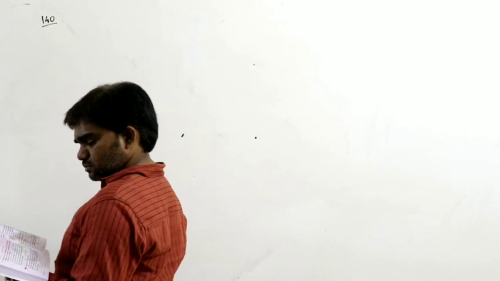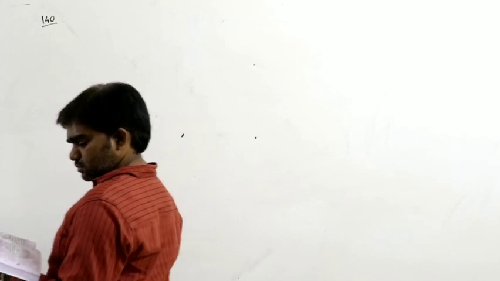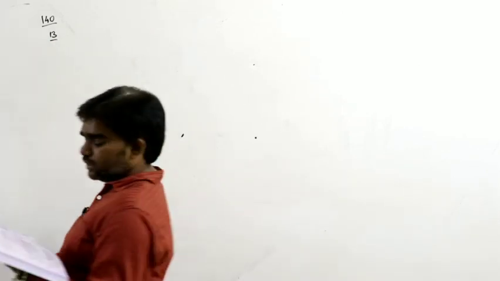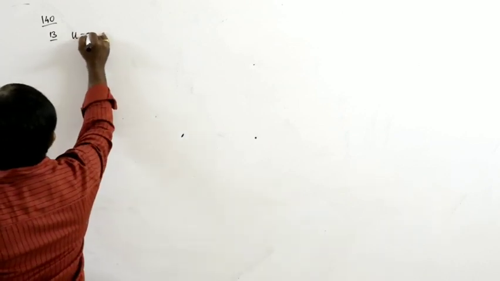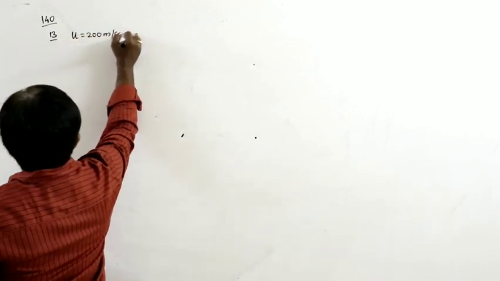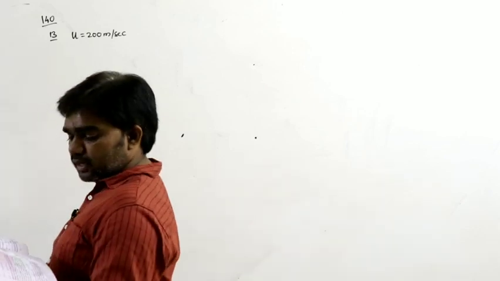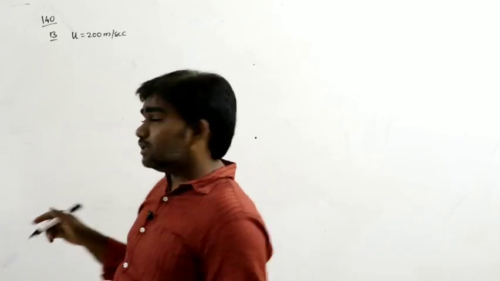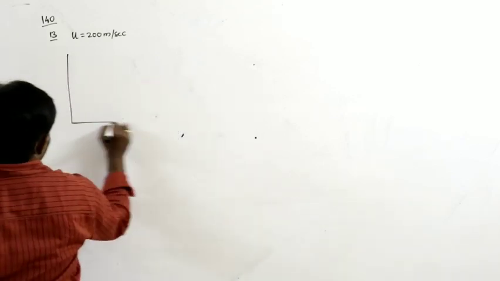Page number 140, question number 13. A particle is projected with an initial velocity of 200 meters per second in a direction making an angle of 30 degrees with the vertical.